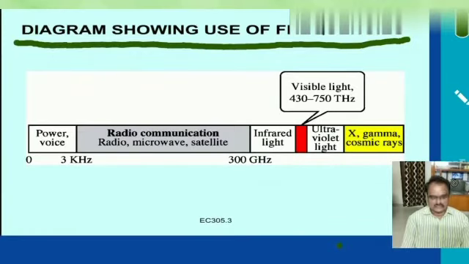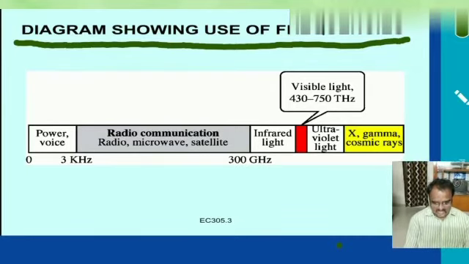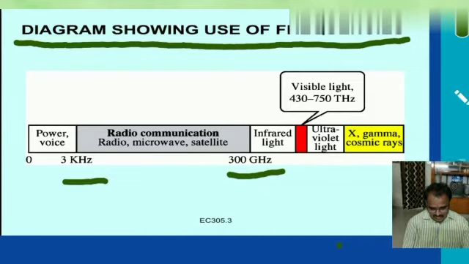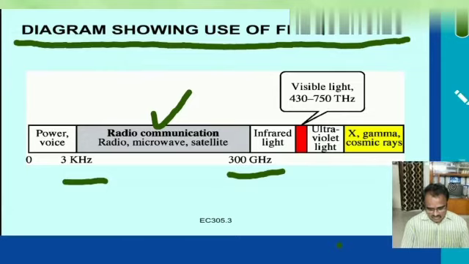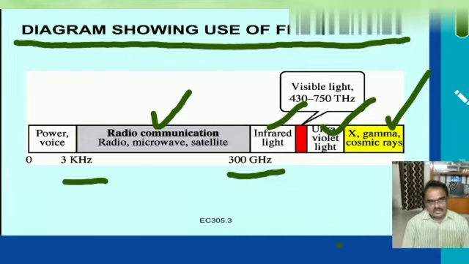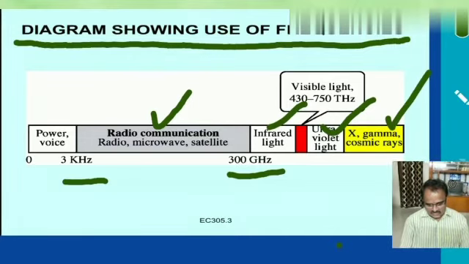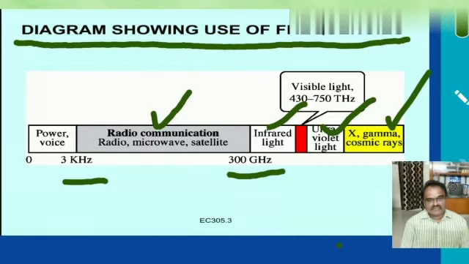Use of frequencies: 3 kHz to 300 GHz is used for radio, microwave and satellite communications, as shown in the frequency spectrum band. Then come infrared lights, ultraviolet rays, X-rays, gamma rays, and cosmic rays. Visible lights are 430 to 750 terahertz.